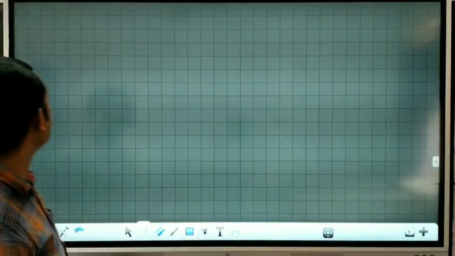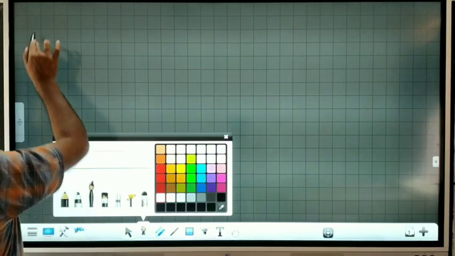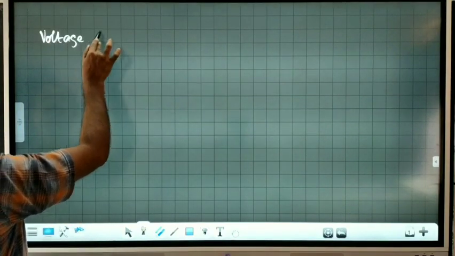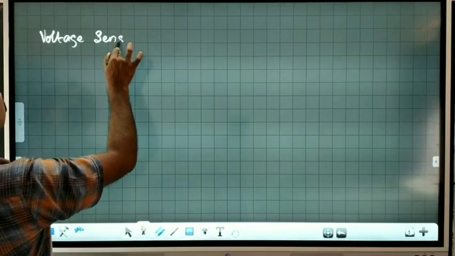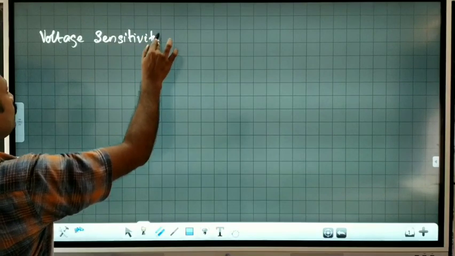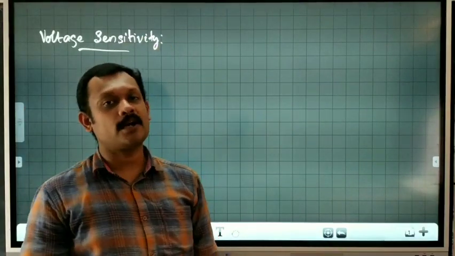Now let us study about the voltage sensitivity of the galvanometer. Current sensitivity is defined as the deflection per unit current.